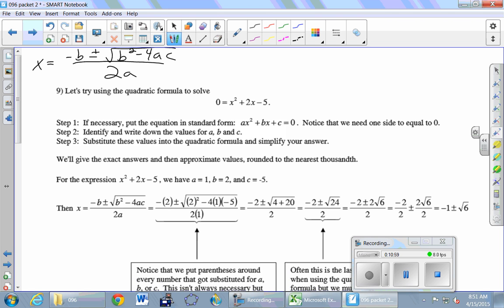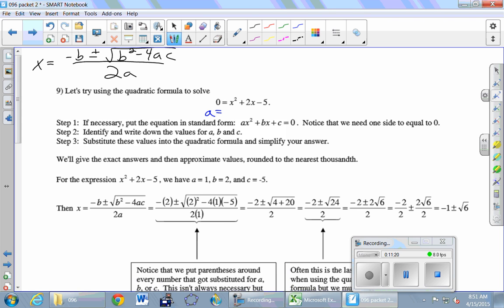But the first one says, if necessary, put the equation in standard form, ax squared plus bx plus c equals 0. Is that equation in the right form? Yeah, it's descending order, 0 on one side. It's looking good. Yeah, that 0 is important. Then it says, identify and write down the values for a, b, and c. So let's read them off.